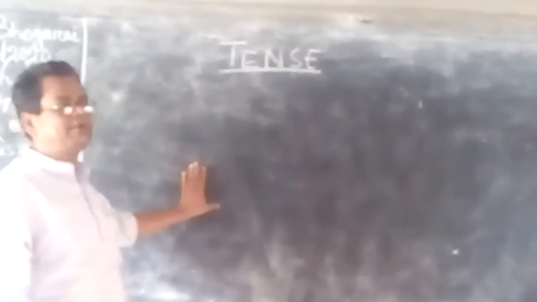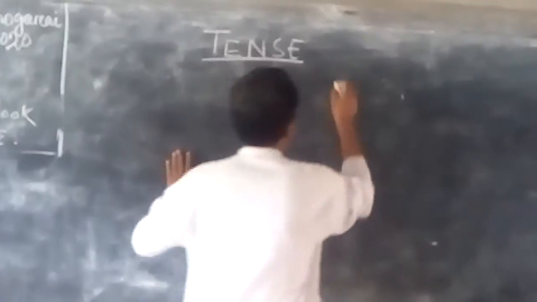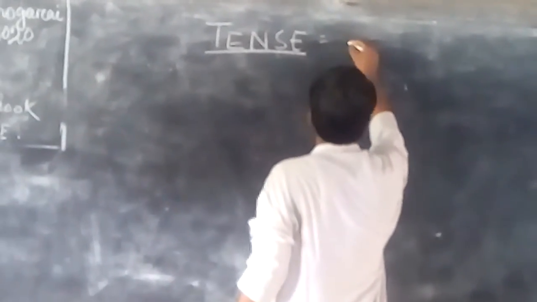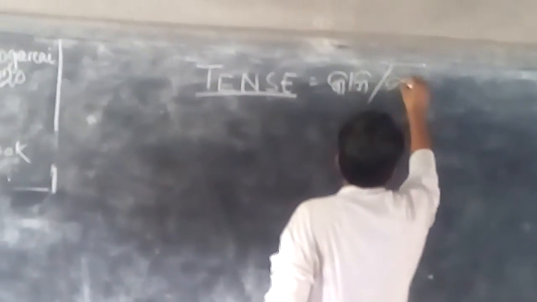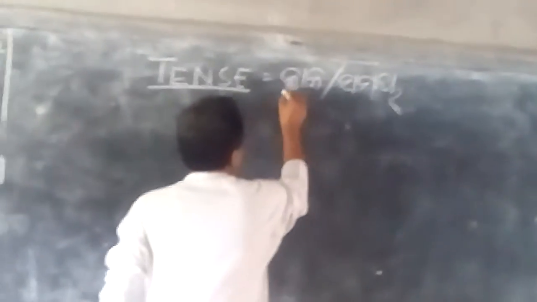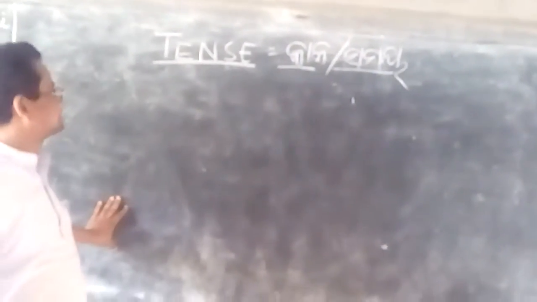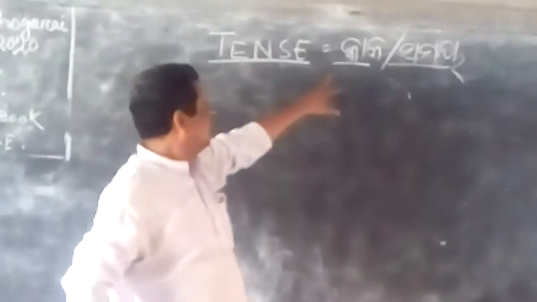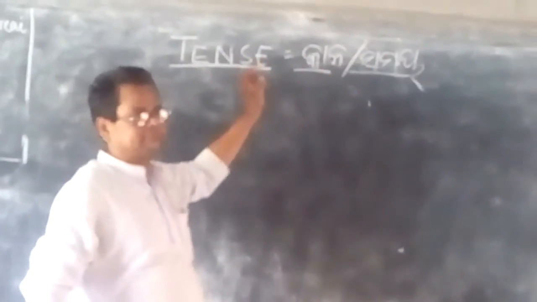Tense in Odia, you can say that is kal or samay, ba samay. Kala, samaya, both are similarly the same meaning words, but in English grammar, kala or tense is very different from the time.